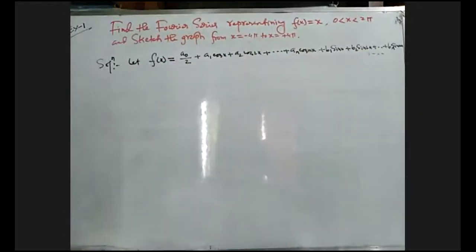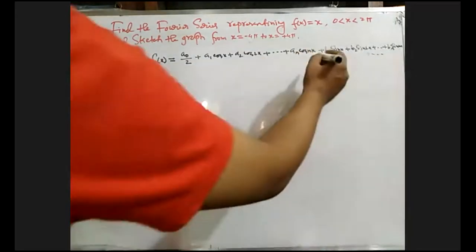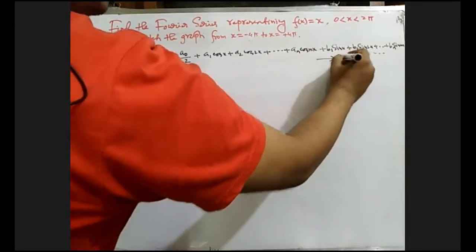Remember it. And this is equation number 1, this Fourier series.